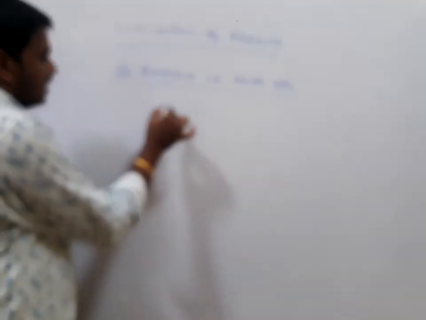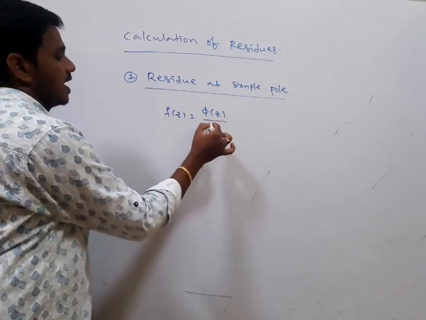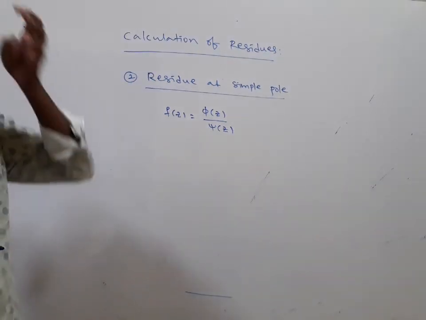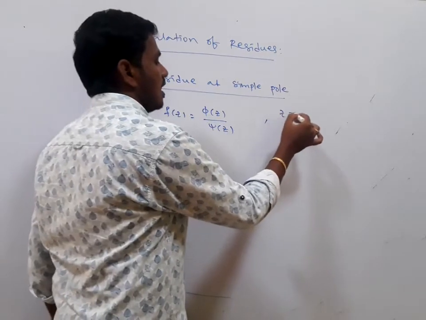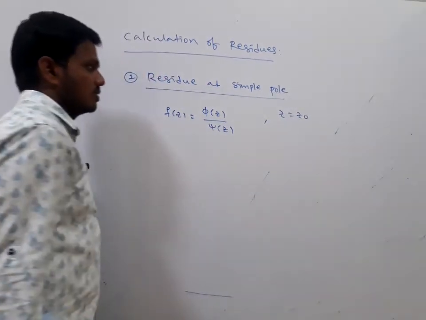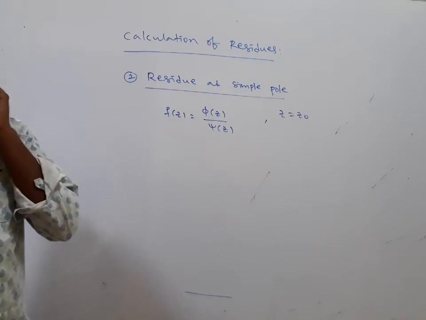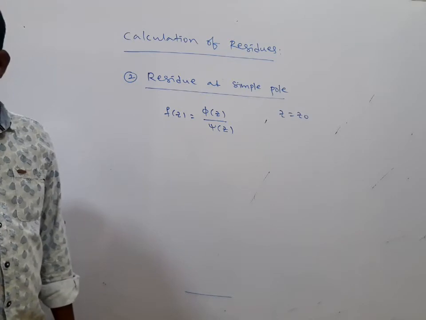Suppose we have a function f of z equals phi of z divided by psi of z. It is a rational function, phi of z divided by psi of z, and z equals z naught is a simple pole of order 1, where phi of z and psi of z have no common terms.